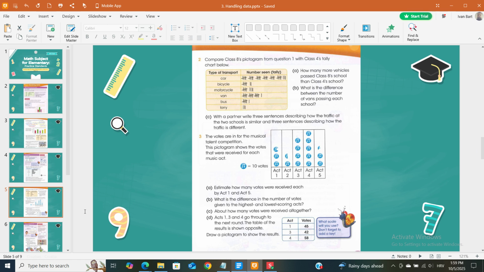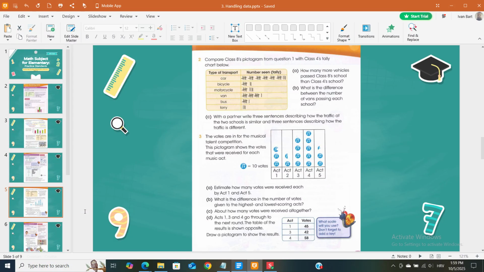C. With a partner, write 3 sentences describing how the traffic at the 2 schools is similar and 3 sentences describing how the traffic is different. 3. The votes are in for the musical talent competition.